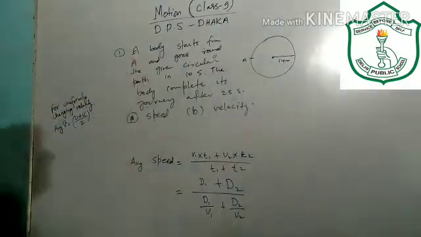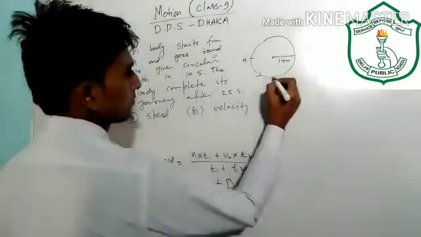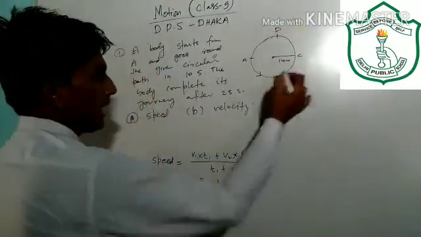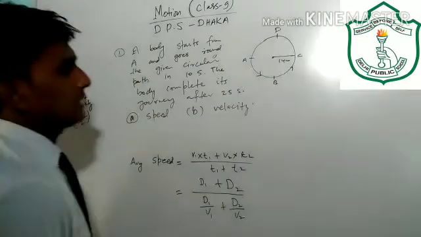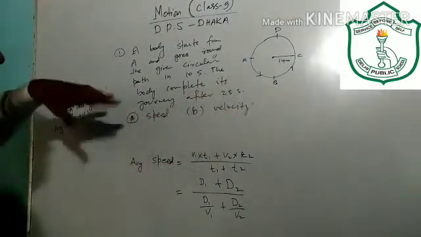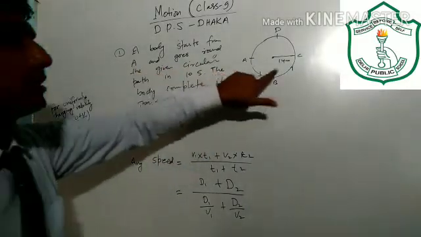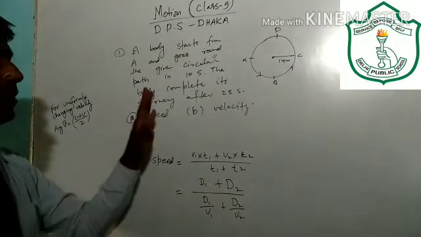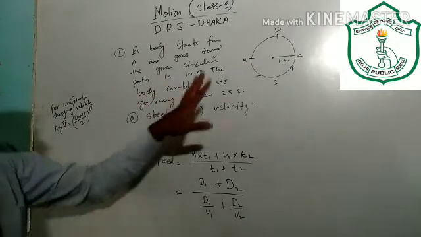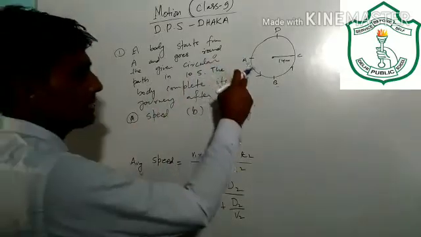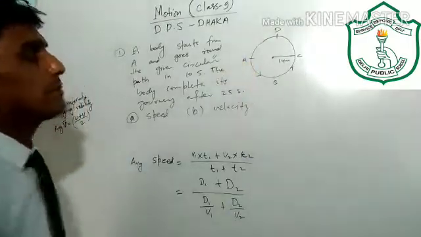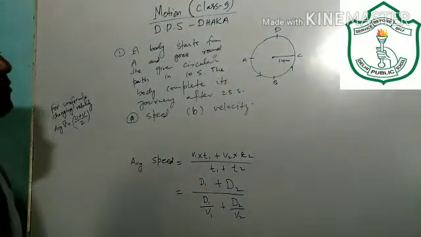Suppose any object is starting from here. Suppose this is point B, this is point C, this is point D, and in the anti-clockwise direction the object is moving, and the body goes around the circular path in 10 seconds and completes its journey in 25 seconds. In 10 seconds it is completing one round, but the object moves for 25 seconds. So what will be the speed and velocity?